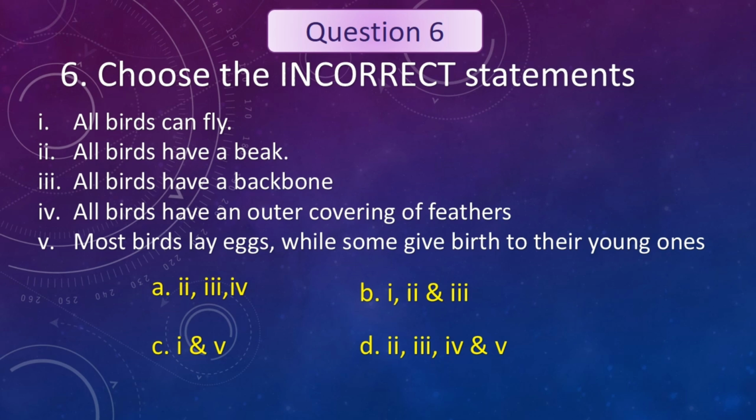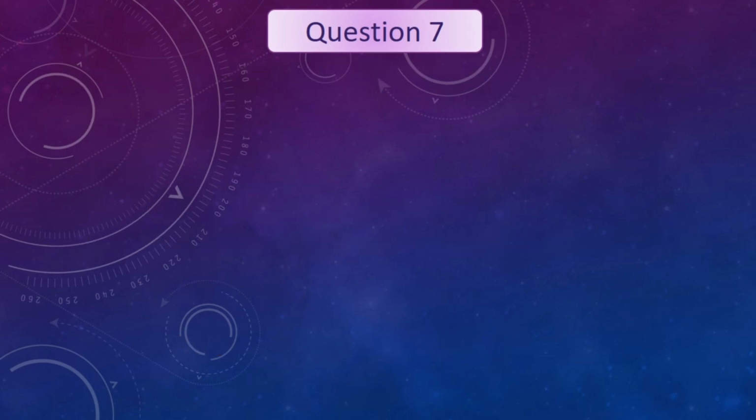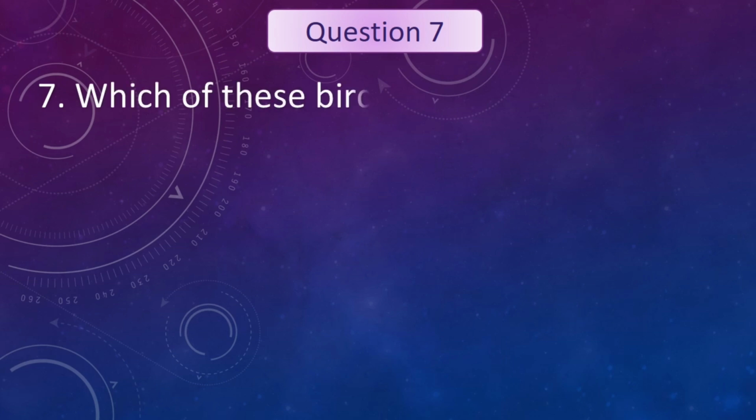Your time is up. The answer is 1 and 5 statements are incorrect. All birds can fly. This statement is incorrect because not all birds can fly. Example, ostrich and kiwi are flightless birds. And the fifth statement is also incorrect because all birds lay eggs and do not give birth to young ones. Let's see the next question.